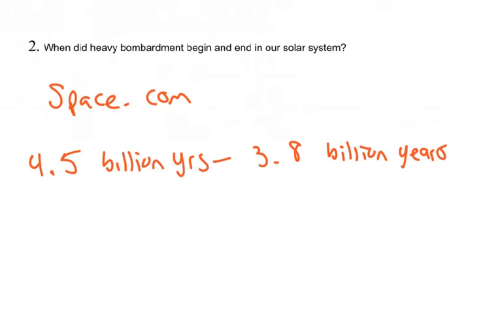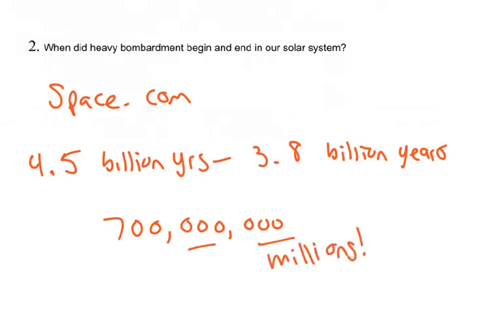That means if I did 4.5 minus 3.8, it would be about 700 million years. Yes, those are millions. So that's an incredibly long time. That's way longer than we've had life on this planet. It's pretty crazy to think that this period of things flying around in space, hitting the planet, causing the world to change to what we know it now, took 700 million years.